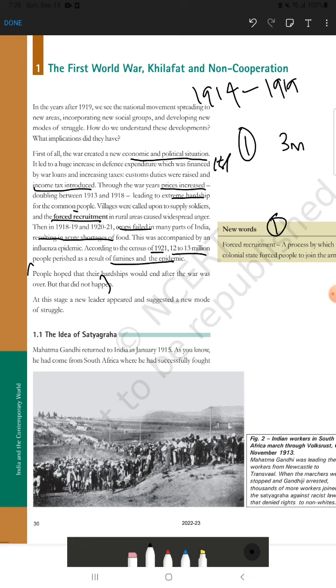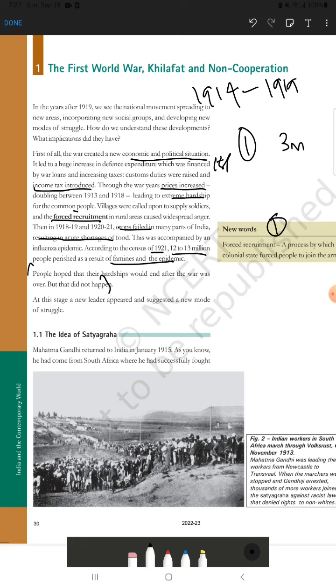Influenza epidemics, you can understand it nicely, because in the very near past we faced the COVID pandemic. Influenza pandemics also had the same symptoms, running nose, high fever, sore throat and all these things. That type of disease came and so many people died. That happened in 1921 to 23. And for your information, just like vaccines came in recent times, a vaccine came at that time also, and after that the influenza epidemic finished. That doesn't matter for you to read.